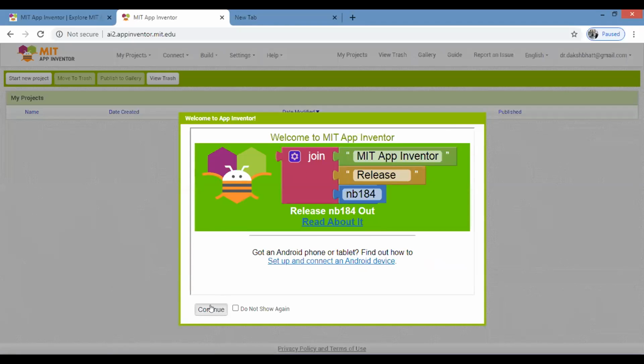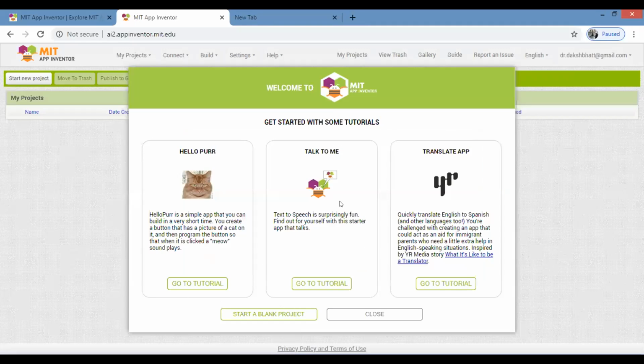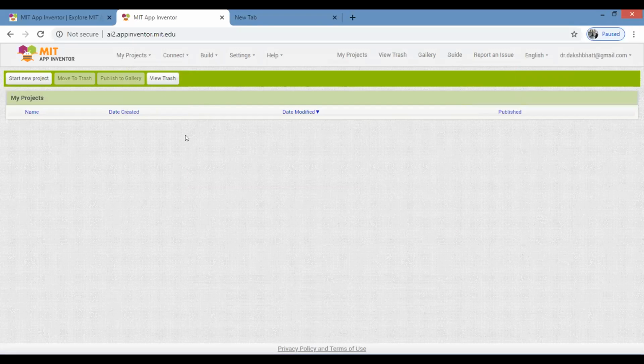Let everybody reach. Yeah, so this is fine. You can just close the screen. Click on close. Yes. So now you can stop sharing your screen, and I hope everybody has reached. Please, all of you, mute yourself.